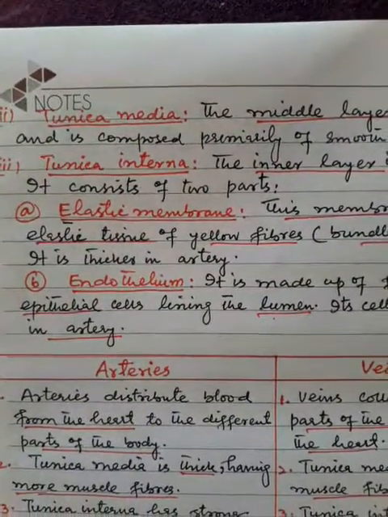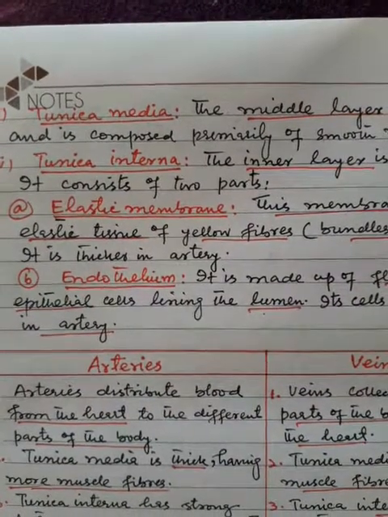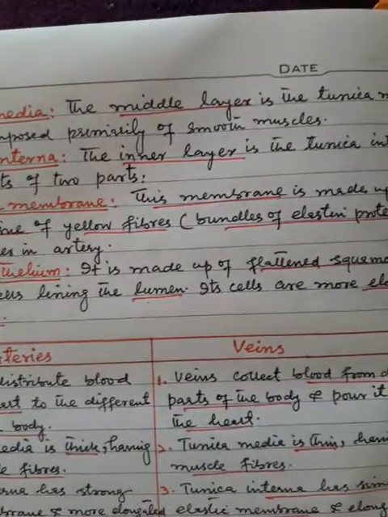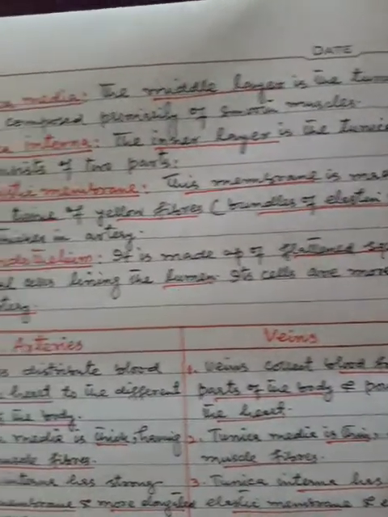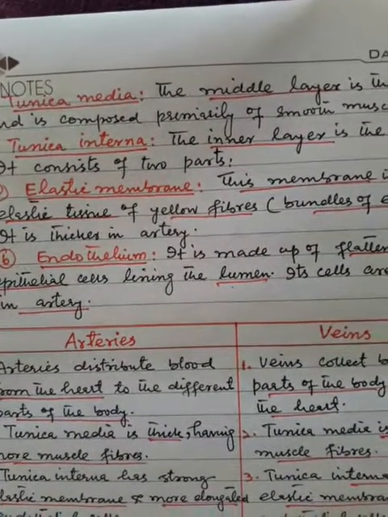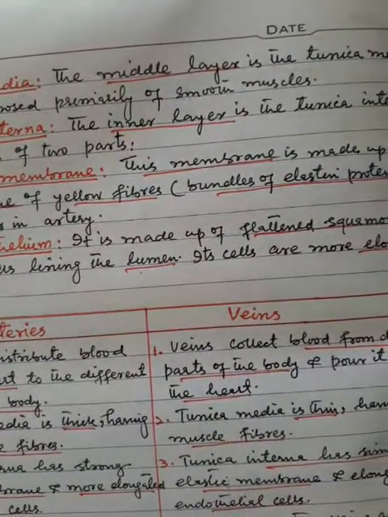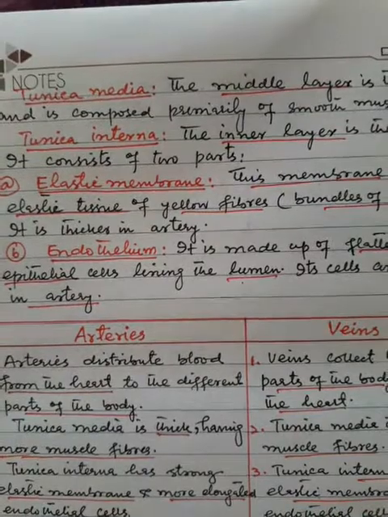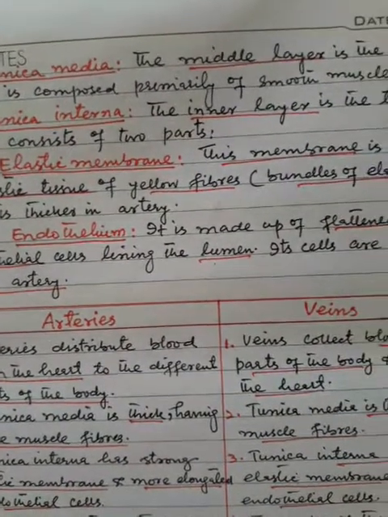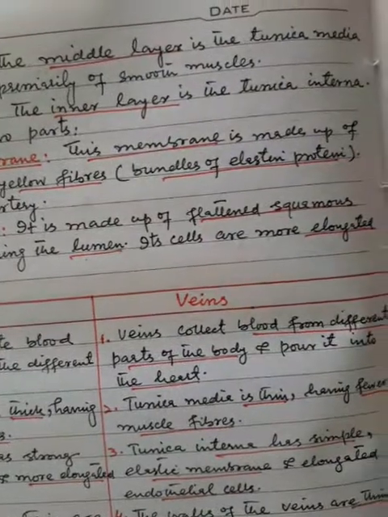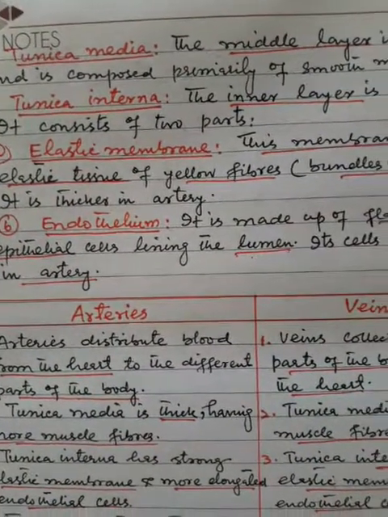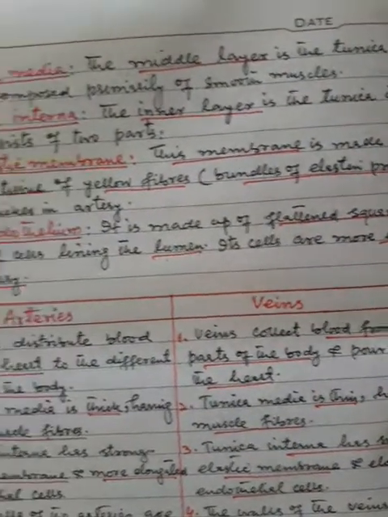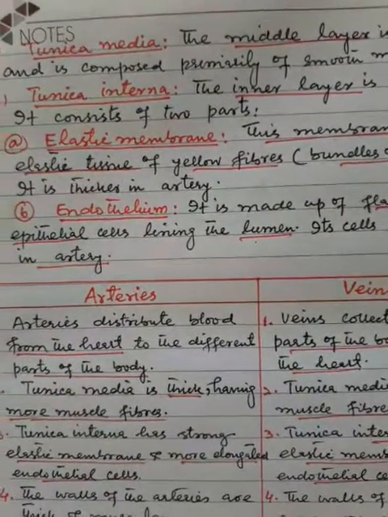It consists of two parts: A, elastic membrane, and B, endothelium. Now A, elastic membrane. This membrane is made up of elastic tissue of yellow fibers, that is bundles of elastin protein. It is thicker in artery. Number B, endothelium. It is made up of flattened squamous epithelial cells lining the lumen. Its cells are more elongated in artery.